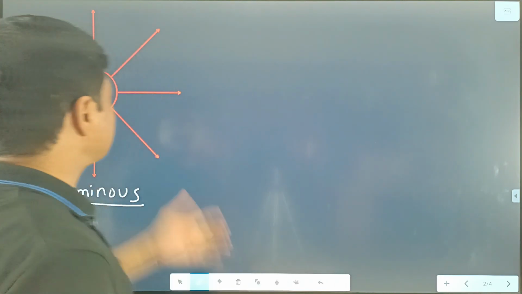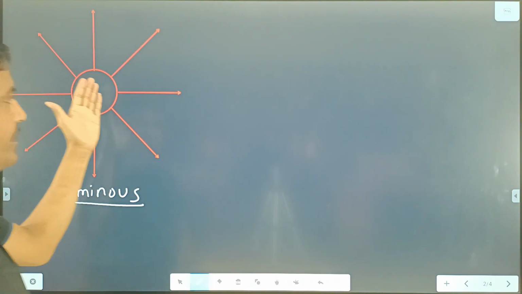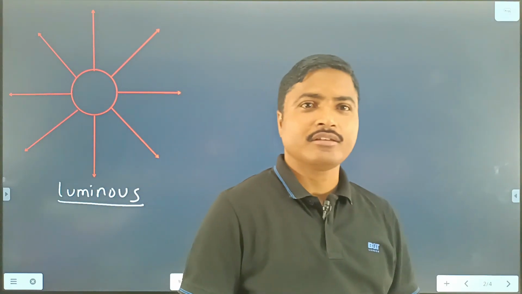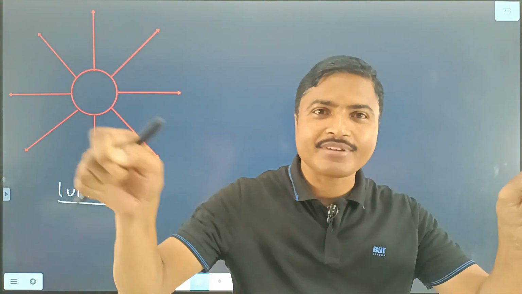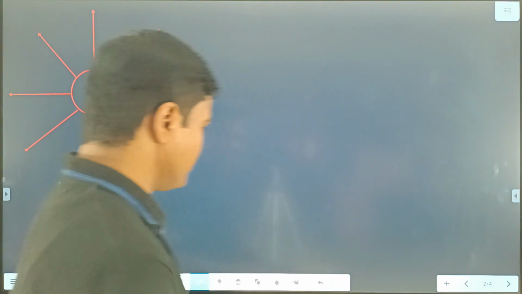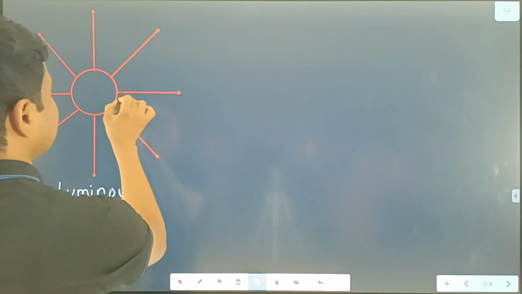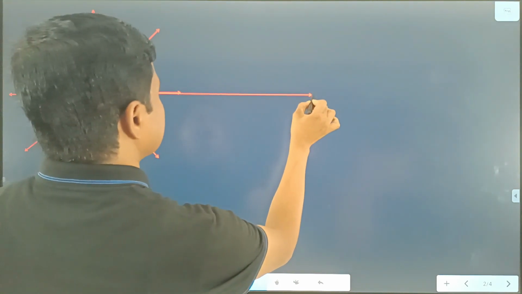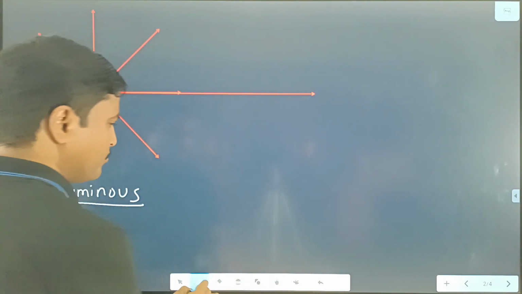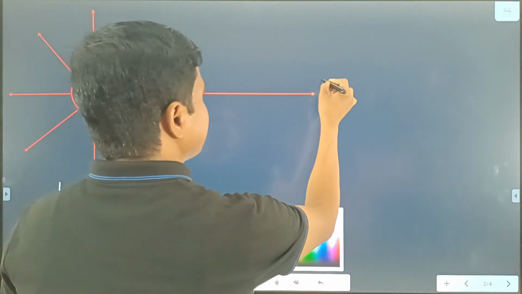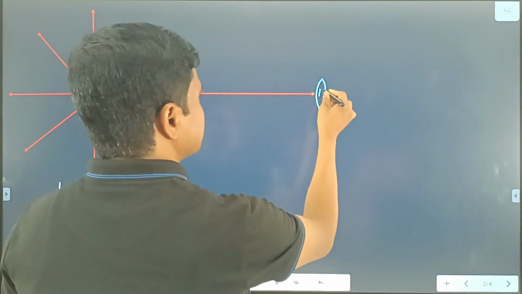Clear? And the sun emits light in a straight path, because light always travels in a straight path. Suppose the sun emits light in this direction, and after some time the light enters our eye.